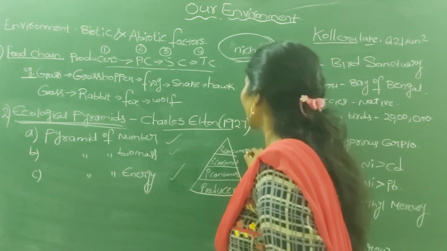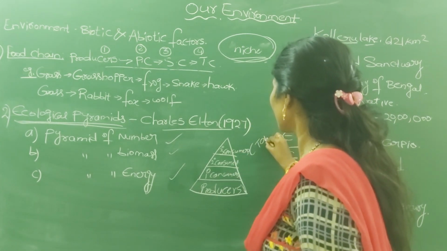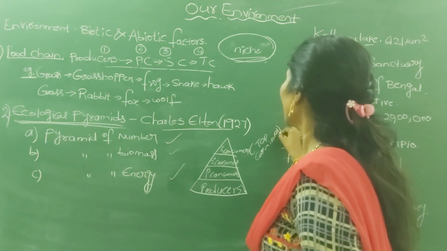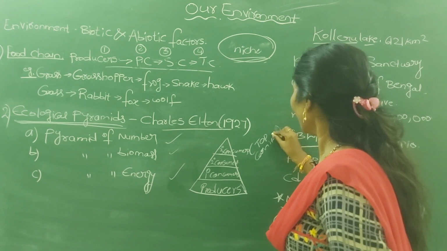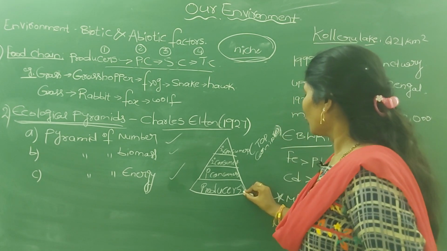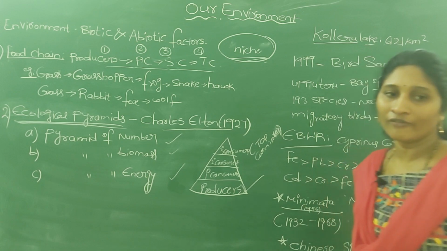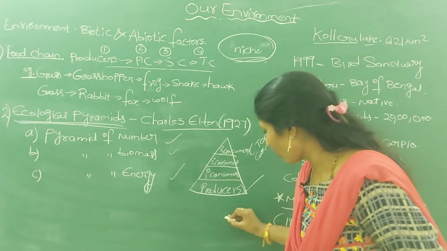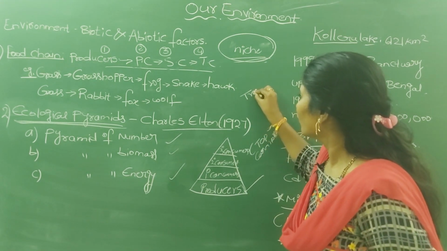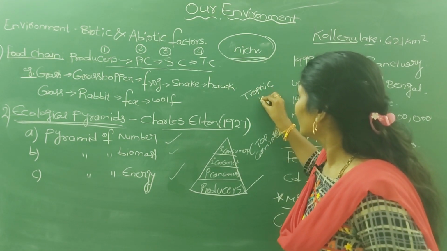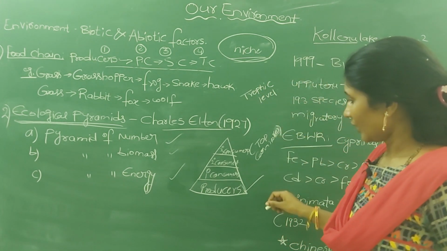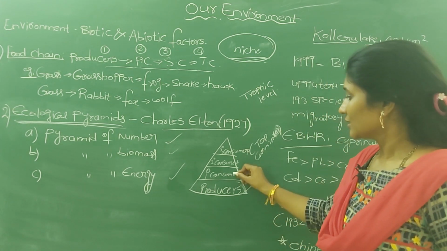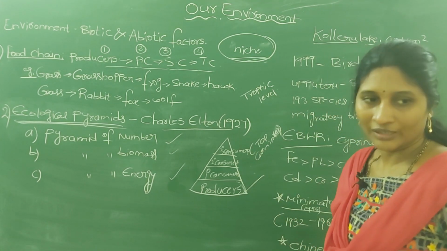The tertiary consumers, the top carnivores, occupy the tip of the pyramid, and the producers are at the base, at the first level. Each level in the pyramid we call one trophic level. Producers are the first trophic level, then the second trophic level, third trophic level, in this way.